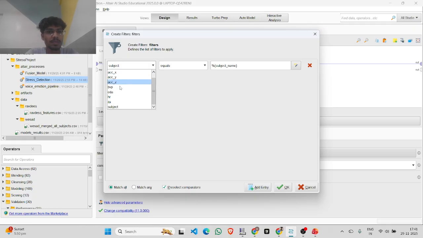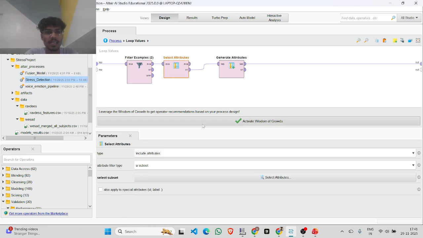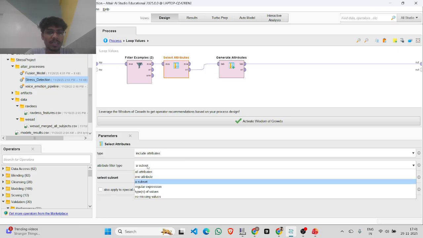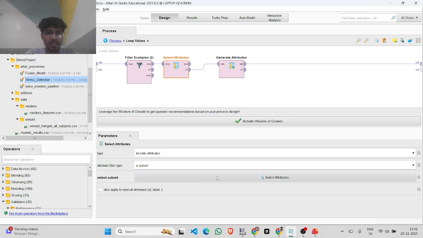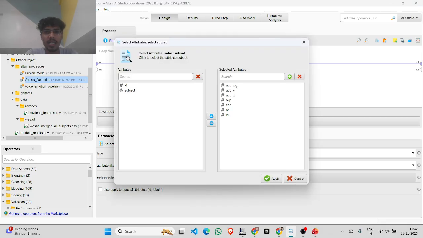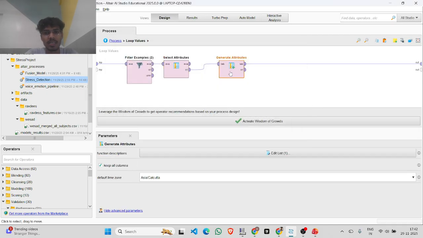Here also the same columns are given, and we are creating a simple kind of filter, equal to the subject name, so that later when we are using this in the pipeline, it will be really helpful. And here we are selecting the column. If you want to select multiple columns, select this set option, and then you can select the set of columns. Here I am selecting these many columns, and here I'm generating the attribute. In this operator I'm generating the attribute.